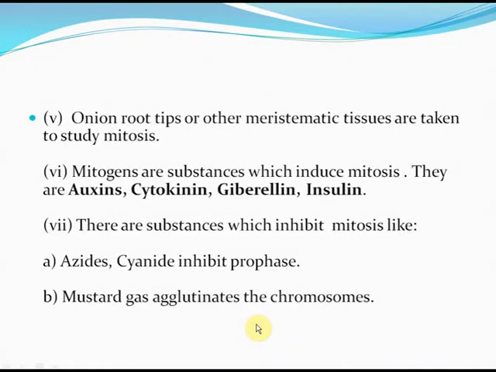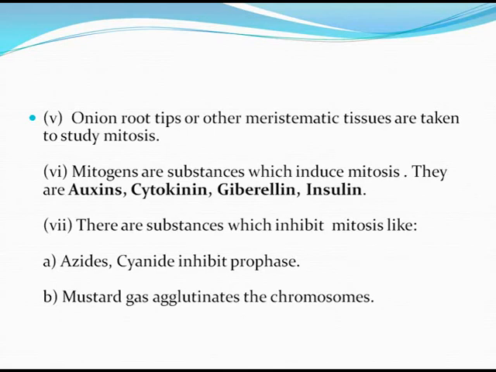Onion root tips or other meristematic tissues are taken to study the process of mitosis. Mitogens are substances which induce mitosis. They are the auxins, the cytokinins, the gibberellins, and the insulin.